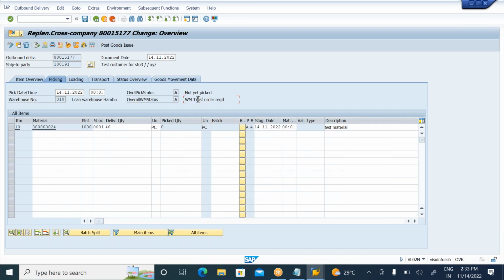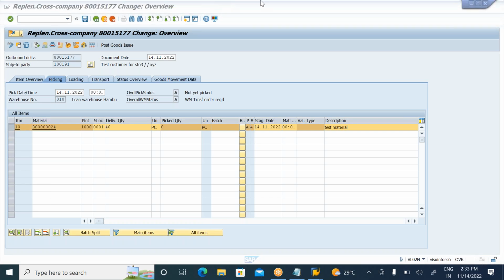In the picking tab, fortunately here WM transfer is required. So it is related to WM. Don't worry. Select this line item. If WM transfer is not required, you can directly enter the picked quantity. Here it is in gray mode because it is related to WM. Don't worry. If you are getting it like this, select this line item and go here. What will you find here? You will find the subsequent functions.